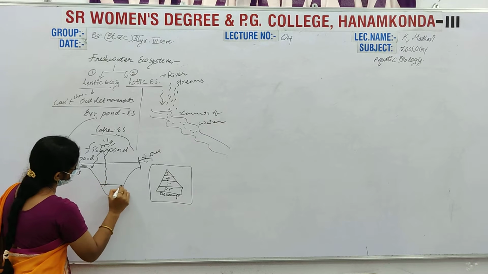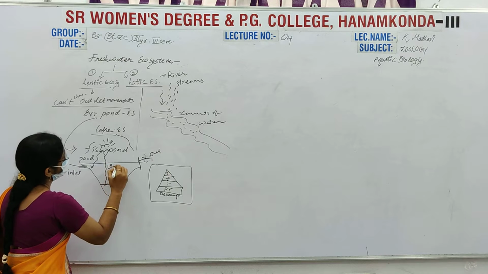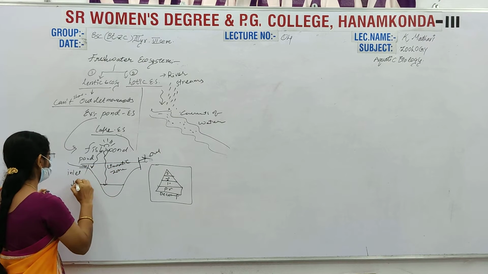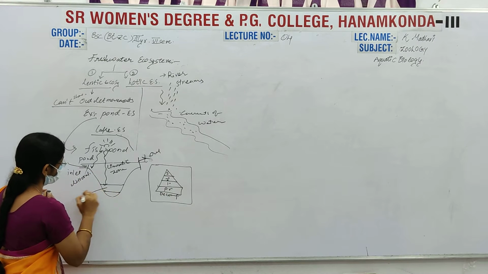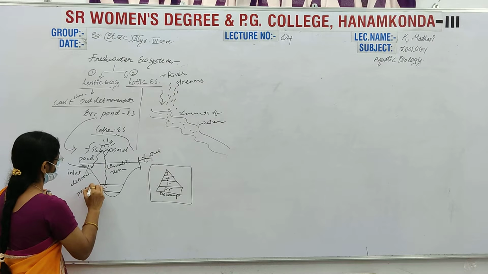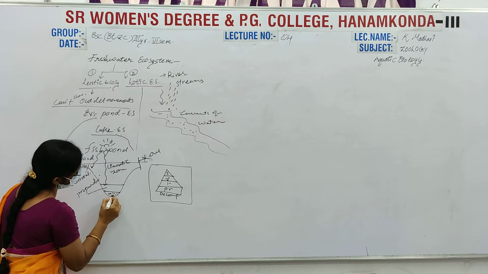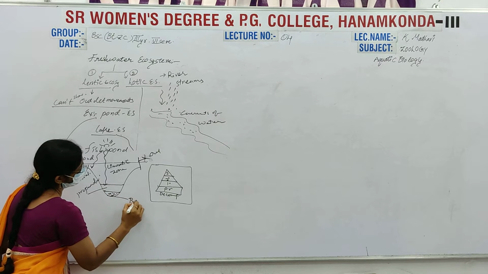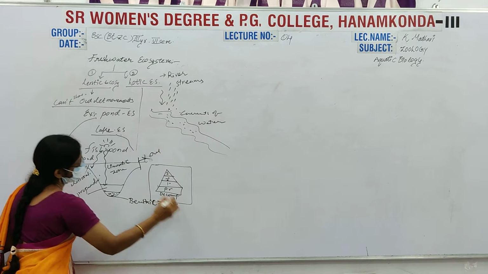This region is known as the limnetic zone, and here the littoral zone, and here the profundal zone, which is filled with decomposers. This is the benthic zone. Is it clear?